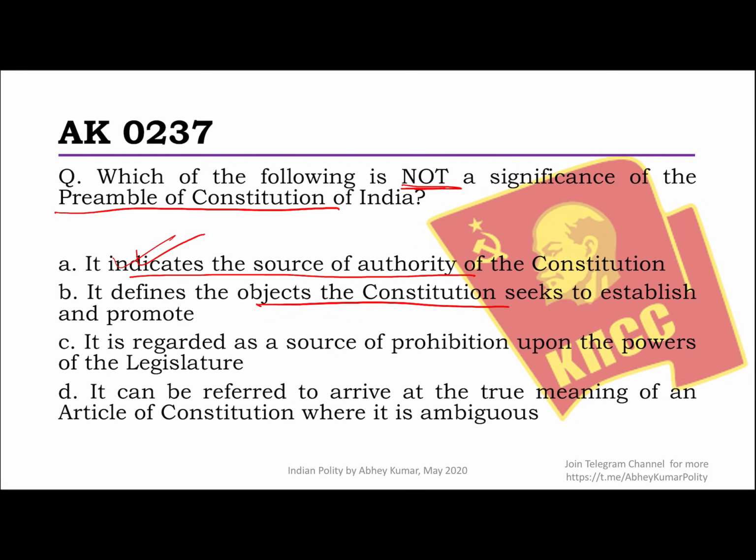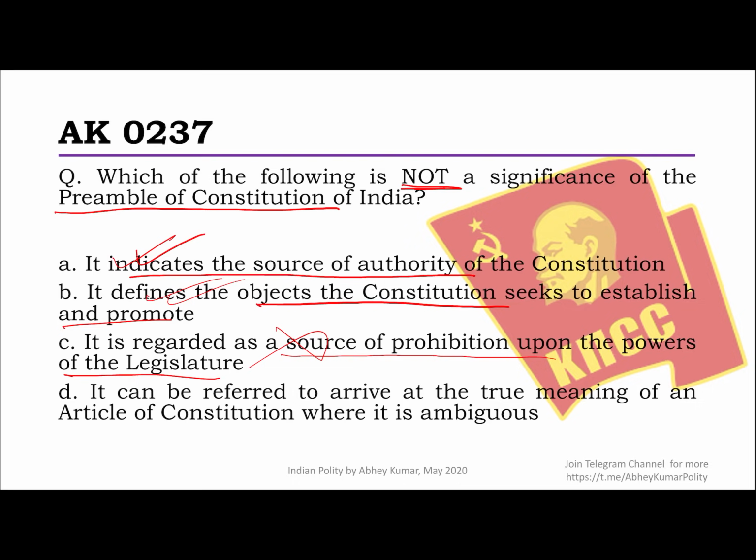Okay, it defines the objects of the Constitution that the Constitution seeks to establish and promote. Yeah, that's correct. It talks about all the ideals and aspirations of the people that we have. So it does talk about this. It is regarded as a source of prohibition upon the powers of the legislature. No, this is not a source of prohibition upon the powers of the legislature.